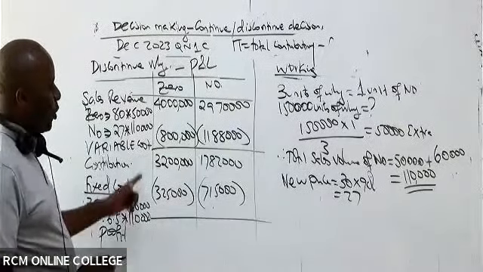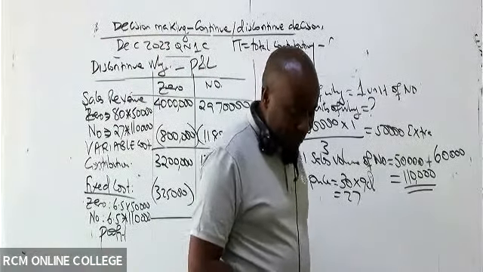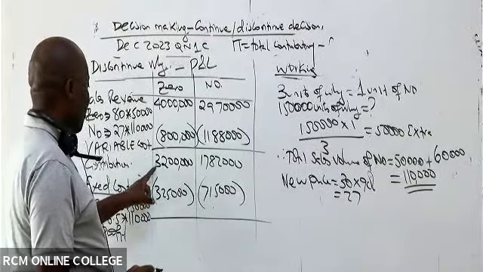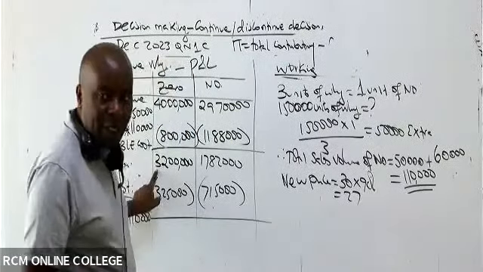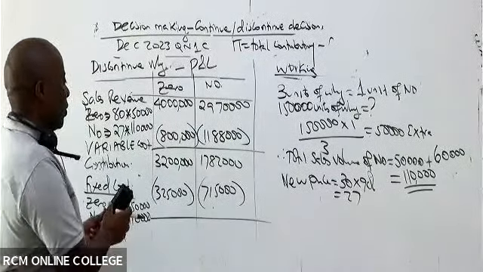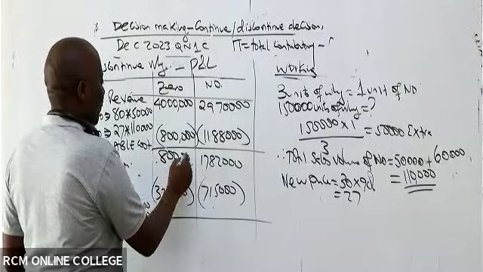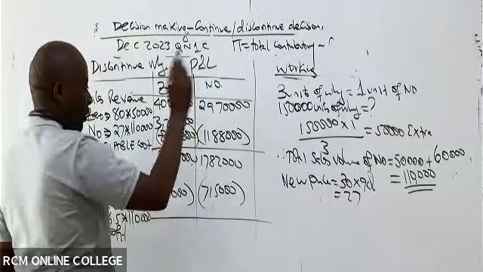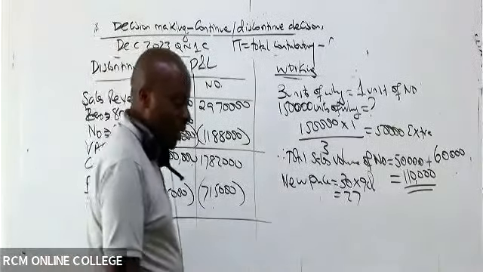I'll wait to hear from you. 3.2 minus this 325, what shall we end up getting? Silva is saying variable cost is 3.2. Oh, so I interchanged, right? Thank you for that. This is supposed to be 800,000. Thank you very much for the correction, because we are doing these videos here for future generations. We don't want future generations to come and say the old man was very foolish.